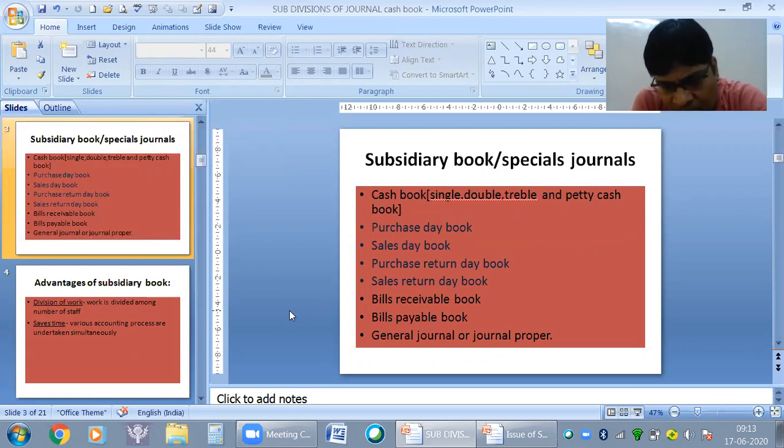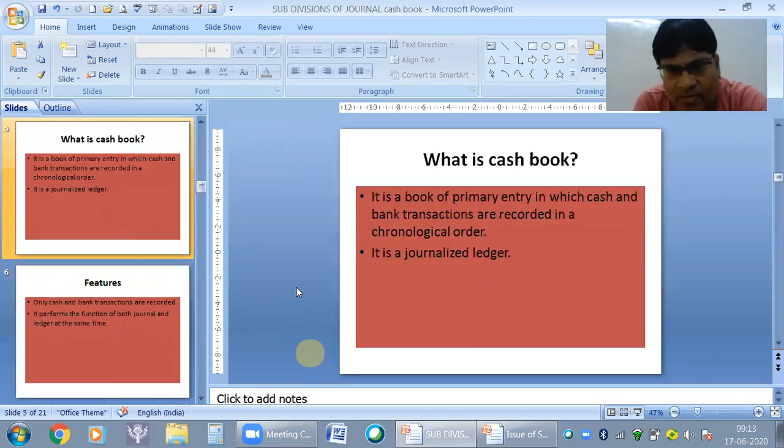depreciation charged. So journal entry is depreciation to machinery. It is not going to come in cash book. It is not a credit transaction. It is not a bills receivable book. It is not a bills payable book. So such transactions will only come over here in general journal. So our journal will become little less voluminous.